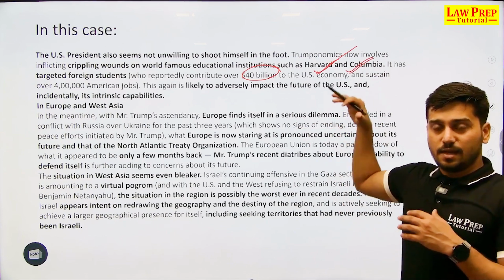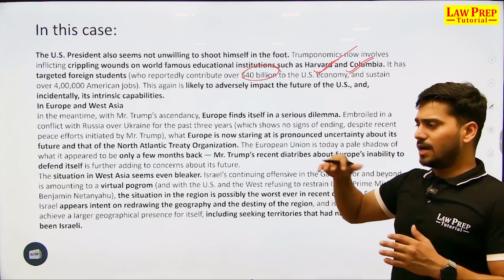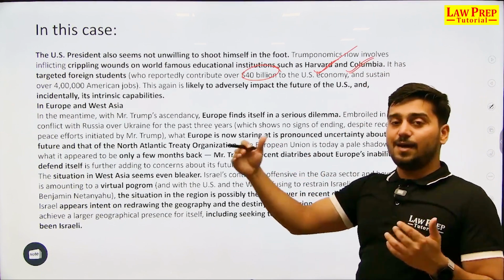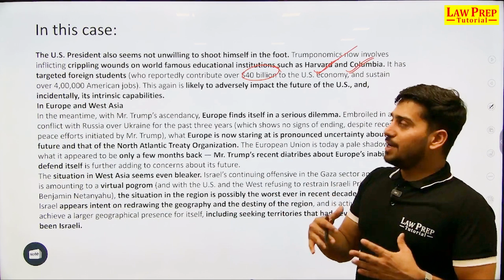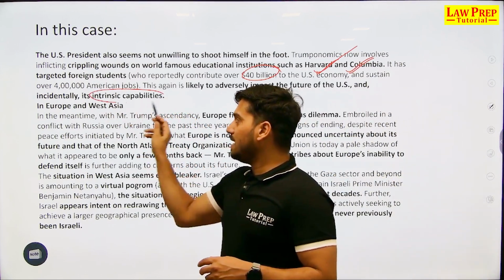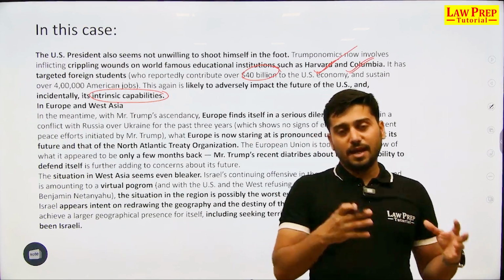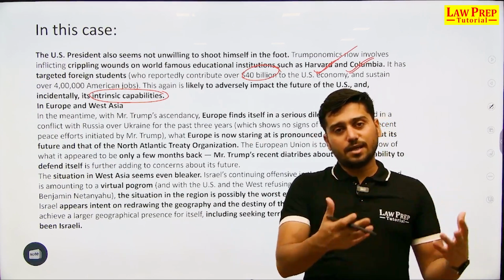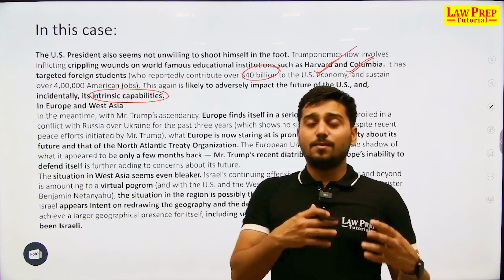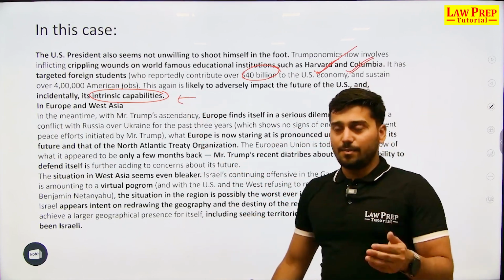The state sponsored education that was going on in Harvard and Columbia is basically stopped. Close to $1 billion in aid had been stopped by the Trump administration going to these institutions, and ultimately you see the intrinsic capabilities of the United States of America, whose students are basically the brainchild of America. They are political thinkers, scientists, and all of that, and they are getting affected because of this, and this will ultimately damage America itself.